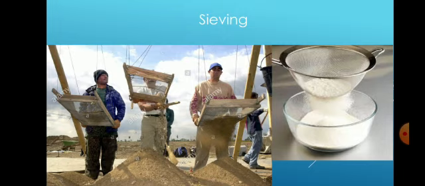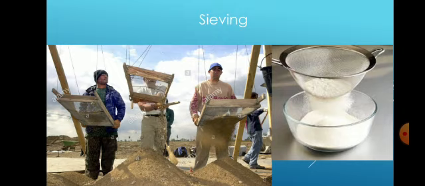Next, the fourth method is sieving. You are well aware of sieving of flour to remove unwanted particles like husk or chaff from it. You might have seen big slanting sieves at construction sites used to remove pebbles and stones from sand before it is mixed with the cement. Are the pores of sieves in both cases of equal size? You can see here two types of sieves.